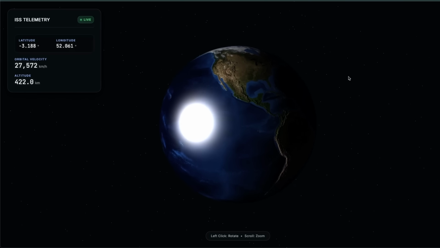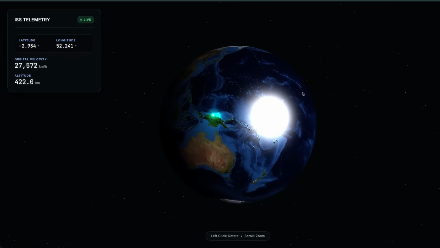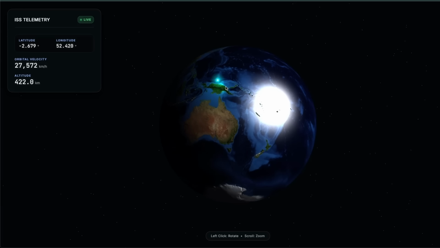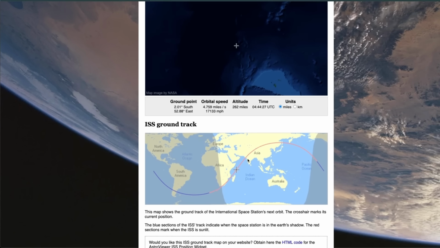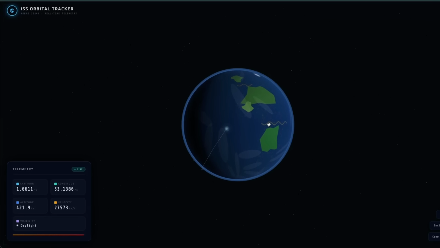Now, Gemini, I think, also did a pretty decent job with representation of the Earth, although it could use some work. And it also put International Space Station. However, the location itself is not accurate. And here is the output from Opus. I don't know what exactly it was thinking. It doesn't look like Earth.